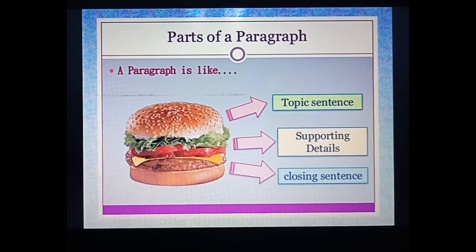So I hope you have understood. You have to keep in your mind, first one topic sentence, whatever is your topic, you have to introduce that within 2 or 3 lines. Then in the next upcoming 4 or 5 lines, you have to tell your details, whatever you want to convey to the reader. And the last one, conclusion, whatever your views are there, you want to convey any solution of the problem, that you have to conclude.